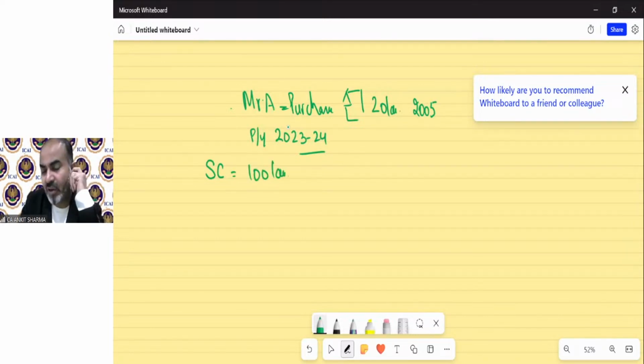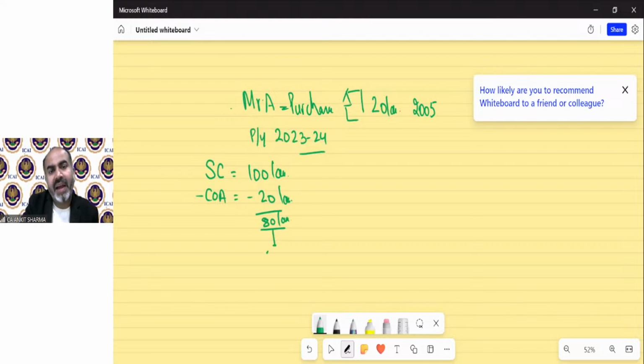So in a normal case, if we calculate the capital gain, that will be sale consideration minus cost of acquisition. If there is no indexation concept, then we need to deduct the cost. That means the profit on sale of this property will be 80 lakh rupees.